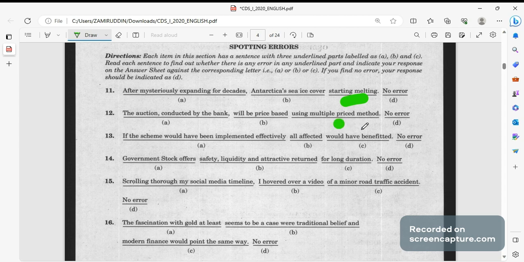Priced should not be there. Next, if the scheme would have been implemented effectively, all the affected, all the effect or effect. I had explained the difference in effect. Affect is an action, while effect is the end result. All effect would have been benefited. So the end result here, all the outputs will benefit, so effect will be the right answer. It should have been effect with an e.